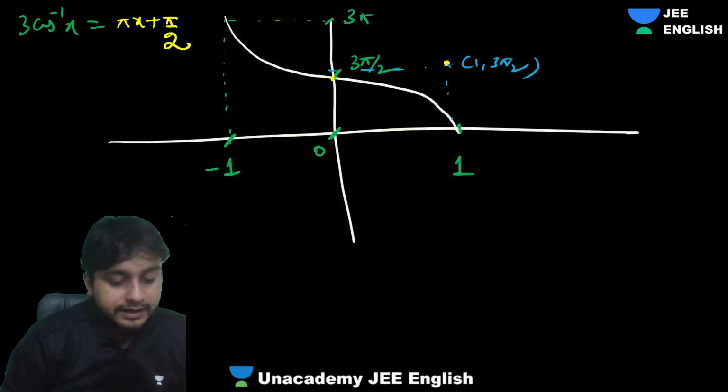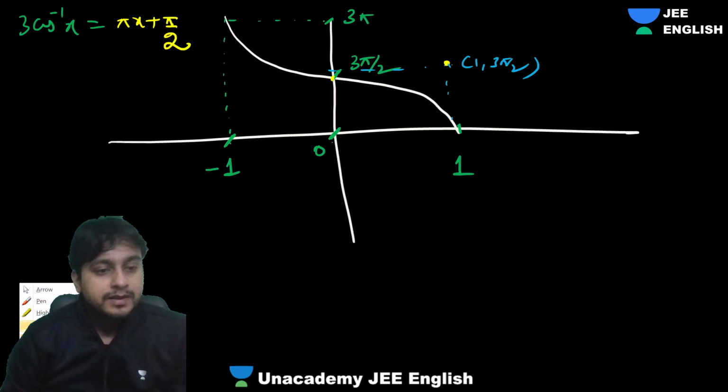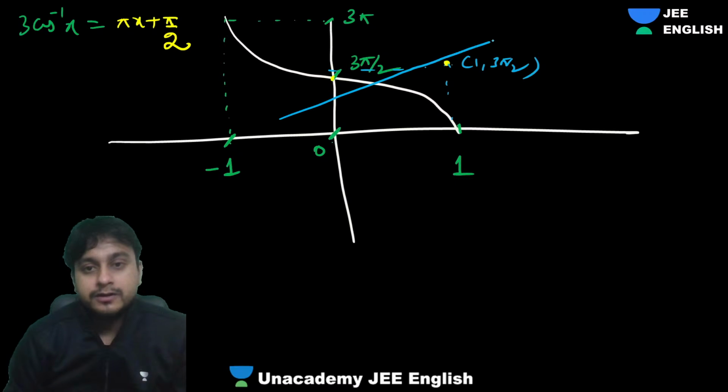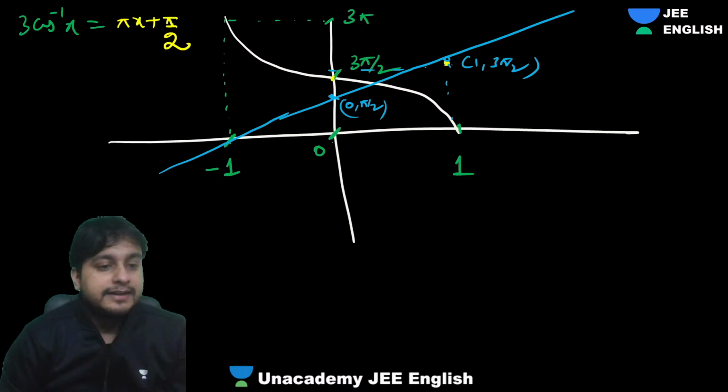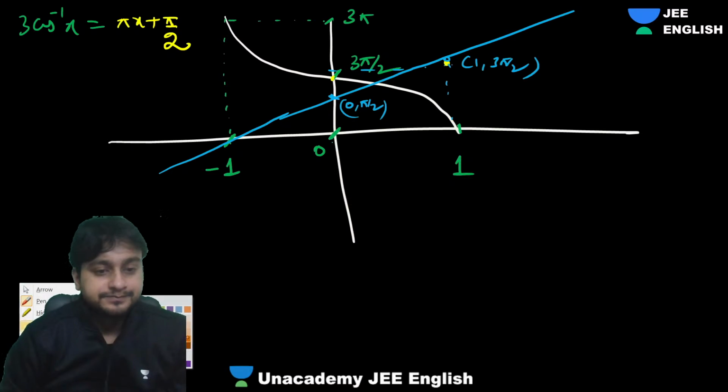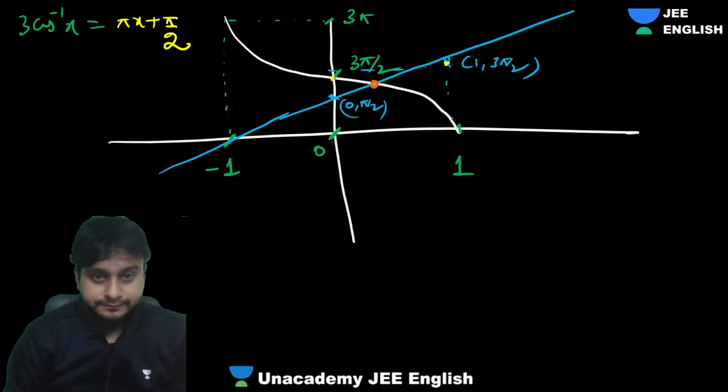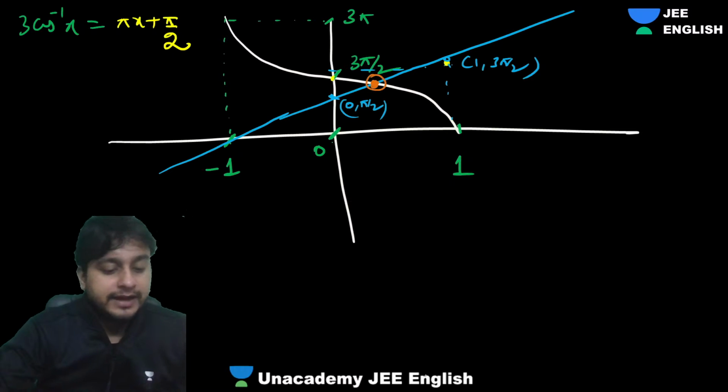Great. Very good, Osho. Fantastic. It will be like this, not passing through the origin, because when you put x as 0, you're getting pi by 2. More or less, whenever they intersect, they will intersect at a single point. So that is it. So guys, one solution.